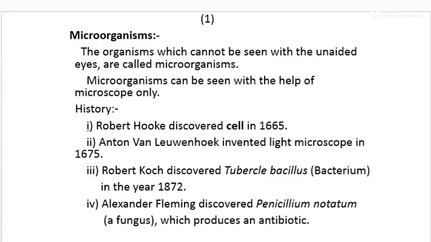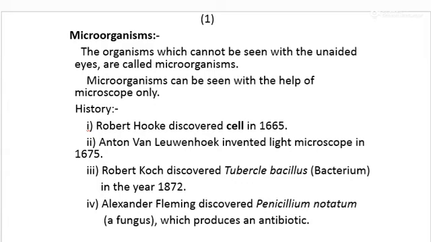Robert Hooke discovered the first cell in 1665, and this led to the discovery of small organisms which are found all around us. Then one of the scientists, Anton von Leeuwenhoek, invented the light microscope, that is a microscope which works on light, and it helped to see small microorganisms.